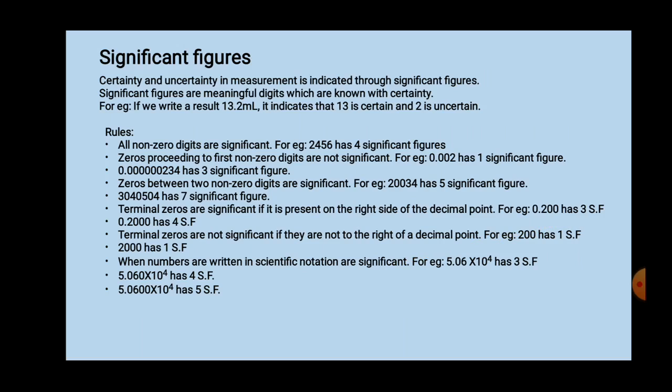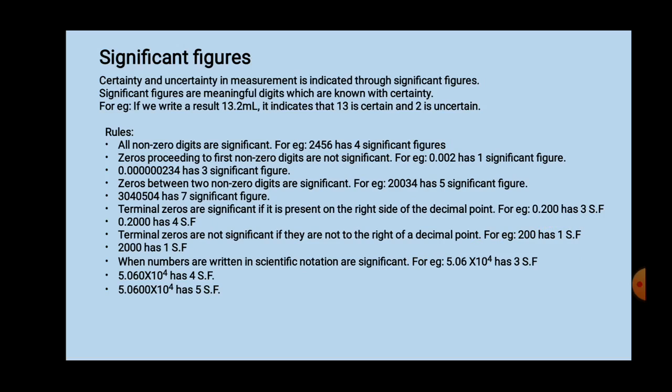Now in this measurement 13 is certain and 2 is uncertain. Now what is the meaning of this? I measured as 13.2 milliliter. I may ask one more person to measure the same amount of water. He or she may measure as 13.1 milliliter.